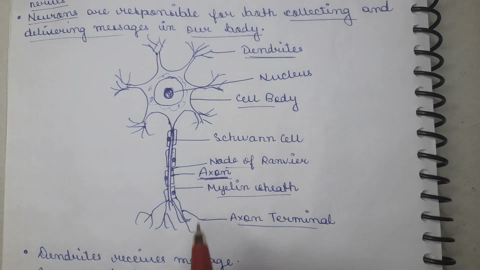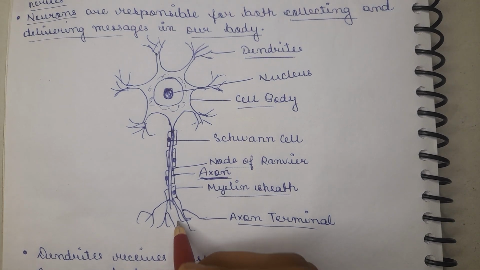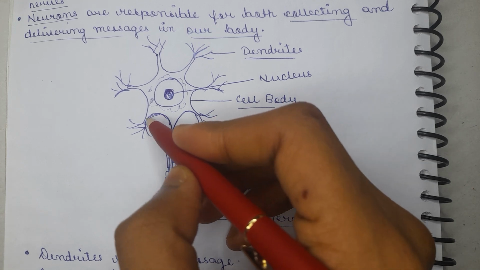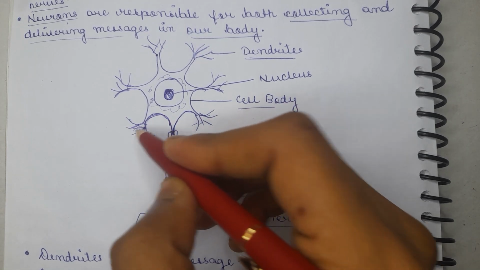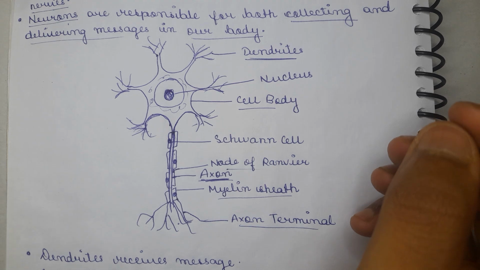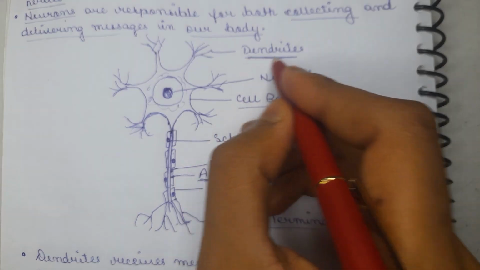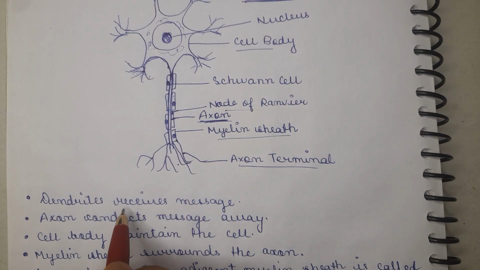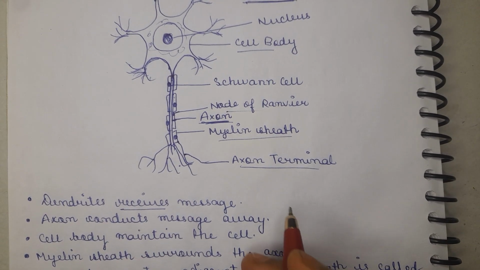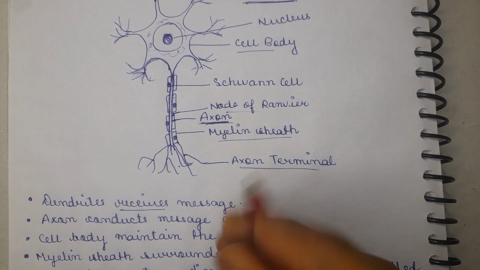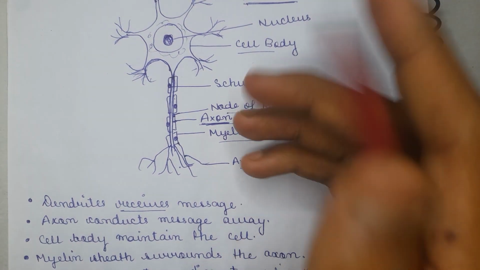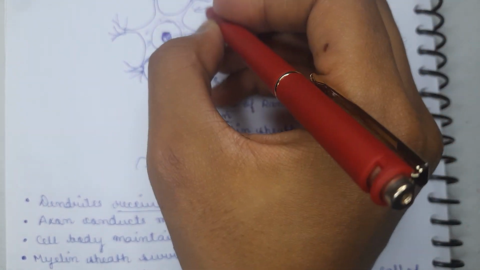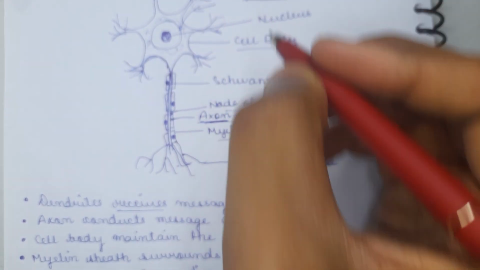The axon is elongated from the cell body and branches into dendrites. This is the structure of an axon, and it gets divided into various branches, and these branch-like structures are called the dendrites. What are the functions of these dendrites? They basically collect or receive information or messages from the axon of an adjacent neuron and conduct it toward the cell body. They receive the messages from the dendrites and give them to the cell body.